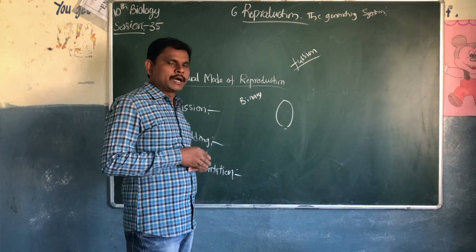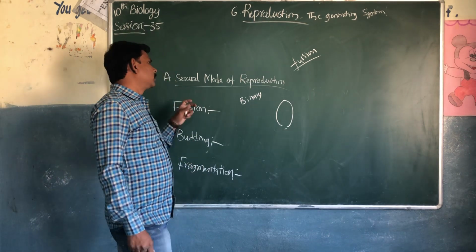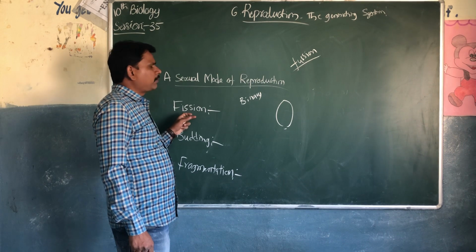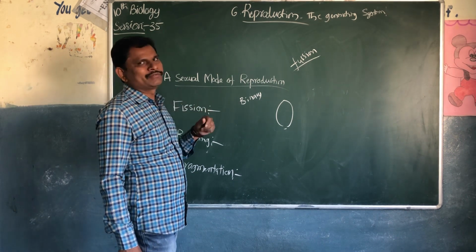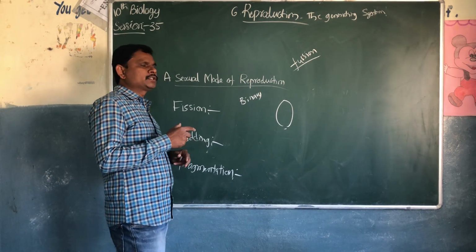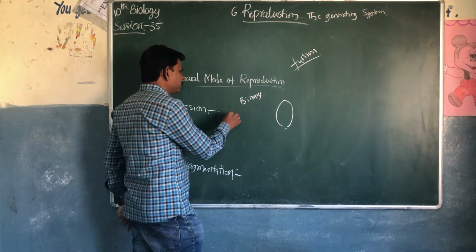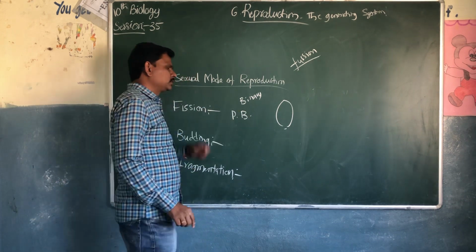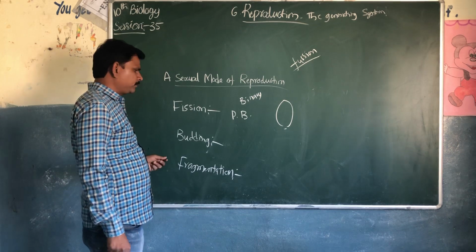From one amoeba, another amoeba is going to form. Amoeba, paramecia and bacteria reproduce by the asexual mode, splitting into two by binary fission. Examples are paramecium and bacteria.